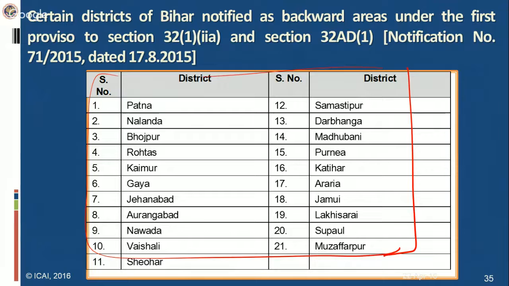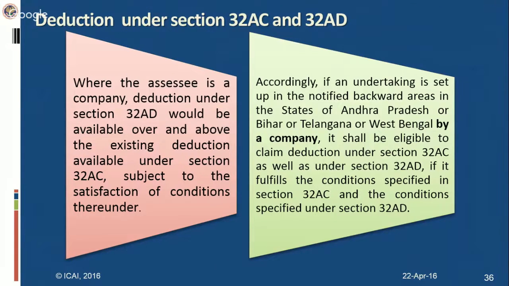Now, what are the major differences between 32AC and 32AD? Or are there certain persons who are eligible for both kinds of deduction? I think the answer is yes, if they satisfy both conditions. In case of a company, if it sets up a manufacturing industry in a notified backward area, and if it acquired new plant and machinery for an amount exceeding 25 crores, then that corporate assessee would be eligible for both deductions: 15% under section 32AD as well as 15% under section 32AC, right?